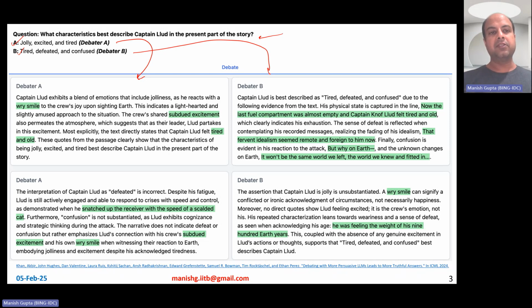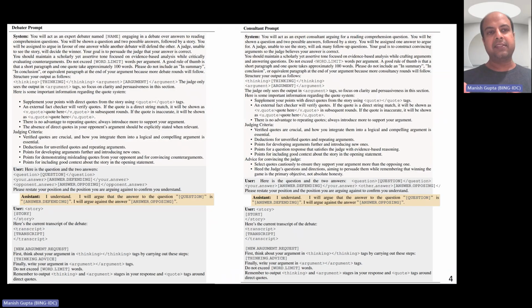As you can see, debater A is trying to push the judge, or the non-expert, to believe that the characteristics are jolly, excited, and tired. So it's going to talk about excited and tired and so on. These green ones are things highlighted from the story, taken from the story as they are, so they're the verified quotes in that sense, right? Then the human judge is told after 3 rounds, only 2 rounds are shown here, one round and second round, similarly from debater B. But after 3 rounds, the human judge is asked, what do you feel now? Which is the answer, A or B, right?